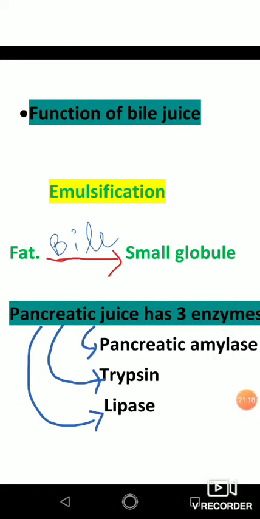Students, remember one thing: there is no enzyme in bile juice. There are only some salts in it. Now the second juice present in the small intestine is pancreatic juice. Pancreatic juice is secreted by the pancreas.